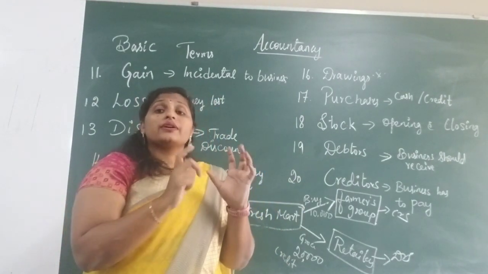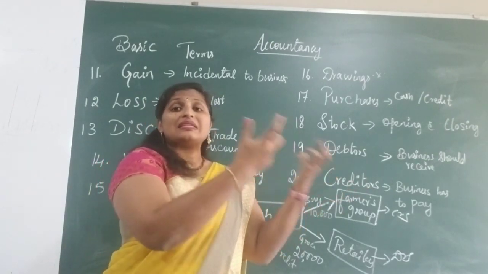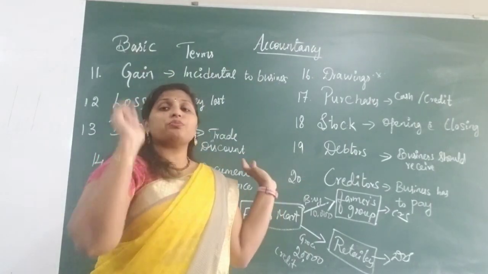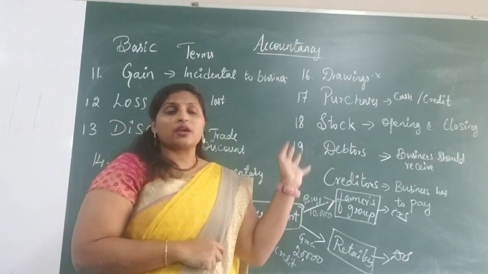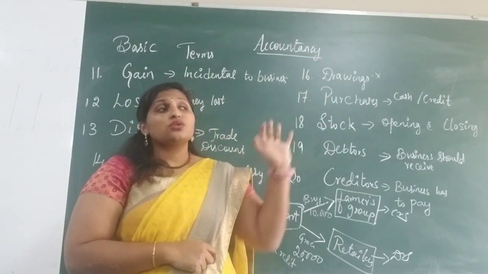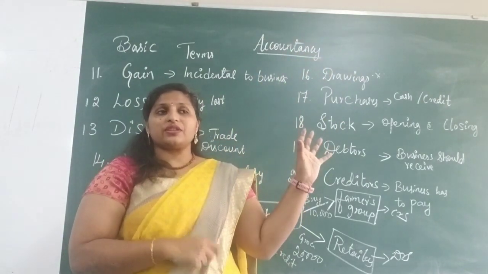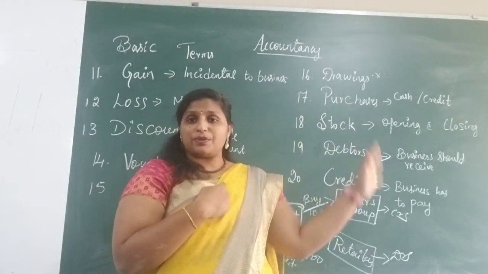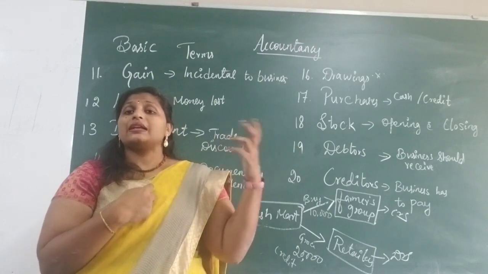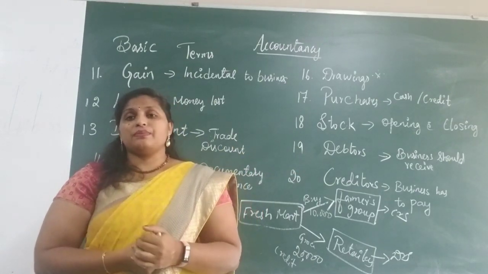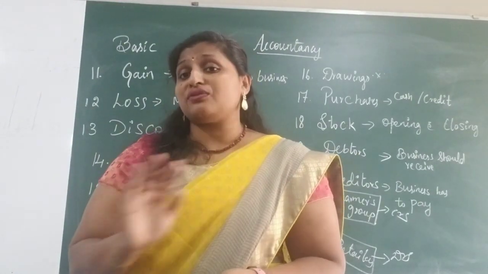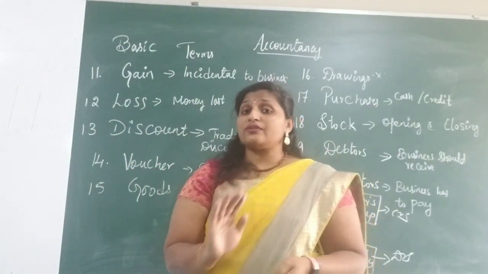And now debtors, from whom the business has to receive the money. The business has given the benefit to different people. So they have to pay now, not yet paid. To whom you have given the benefit, those will become the debtors for the business. Later they will be paying to the business. Please understand this, debtors and creditors. Don't get confused.